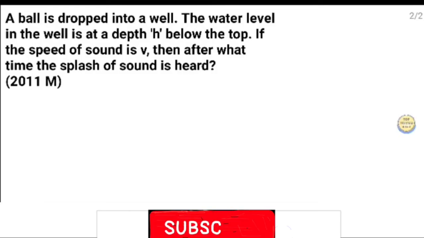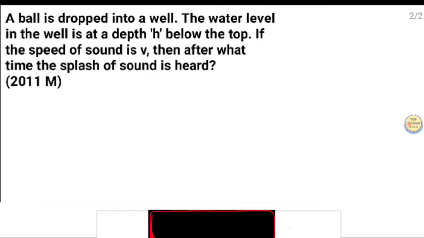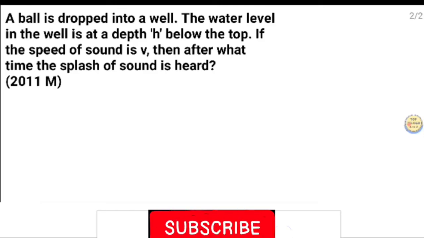The question: a ball is dropped into a well. The water level in the well is at a depth h below the top. If the speed of sound is v, then after what time is the splash heard? A ball is dropped in the well.